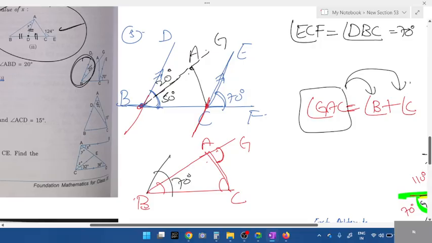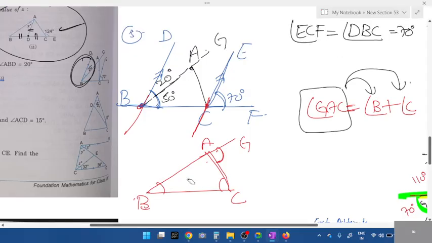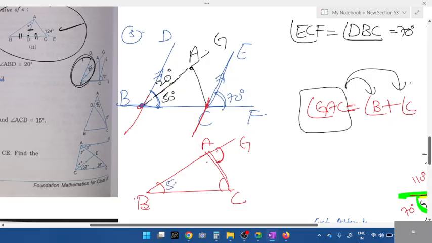Angle B we found, right? Now, angle B in the sense, not 70. Don't assume it as 70. Angle B in the sense, 50 degrees. This part, 50 degrees. If you find angle C, we can add. So we need to find angle C now. I'll tell you how to find angle C. Let me know if you have understood till here. Everything is clear?